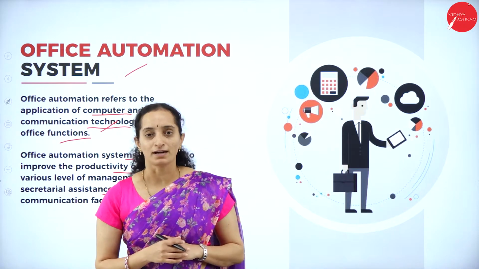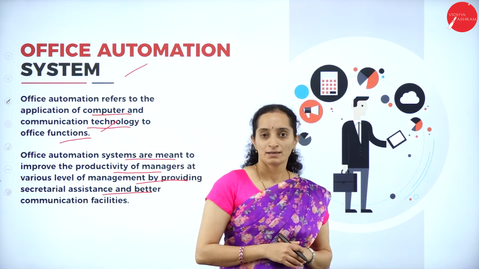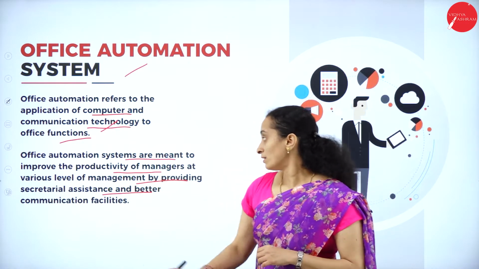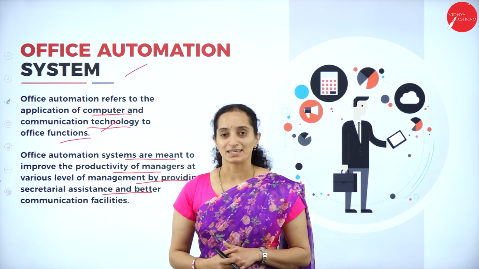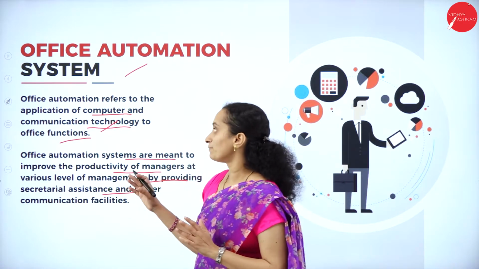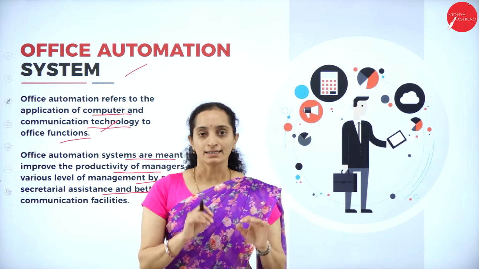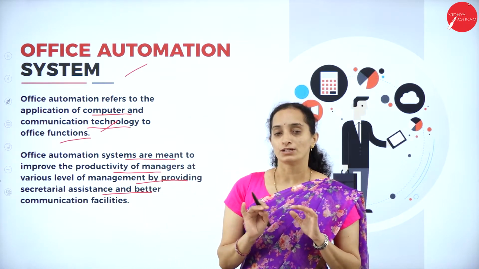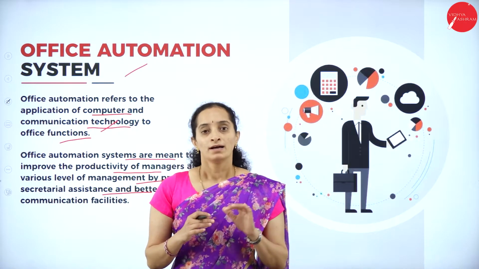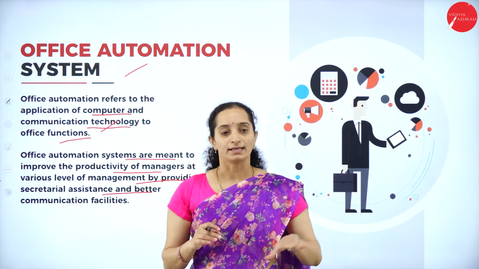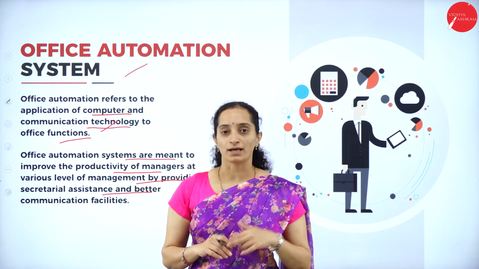These are all some of the functions of a personal assistant or secretary, isn't it? So this assistance will be given by the office automation system. If you enter the details of the schedule, that tomorrow at 10 a.m. you have a meeting, and if you have entered that in the computer, at 10 a.m.